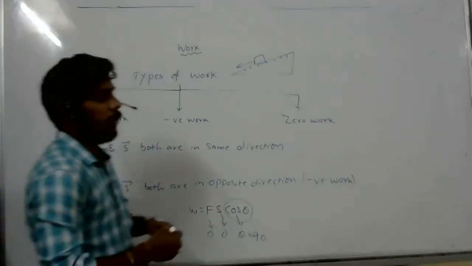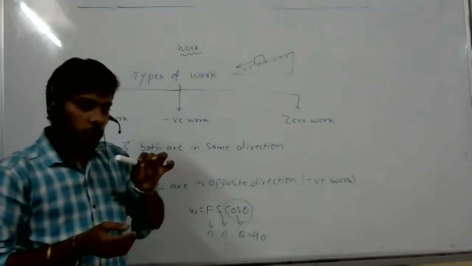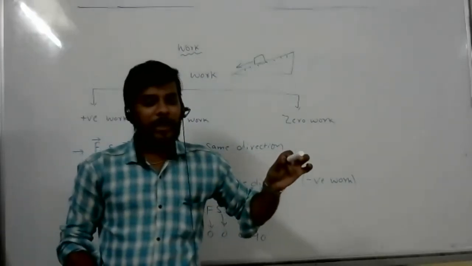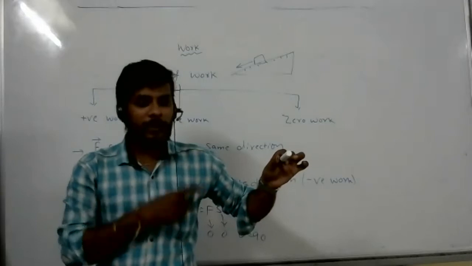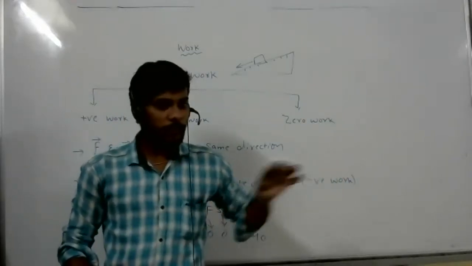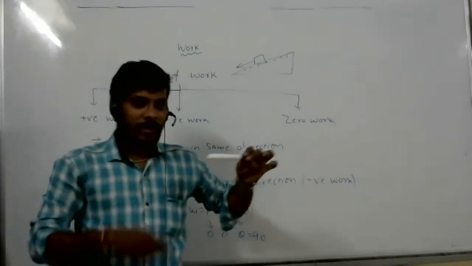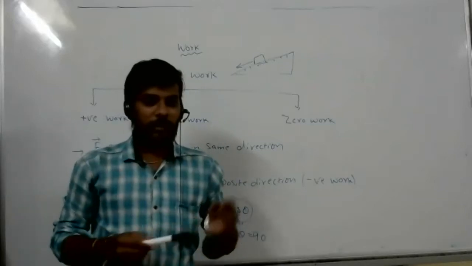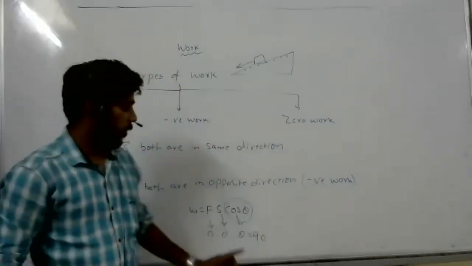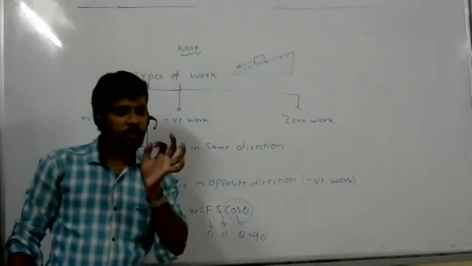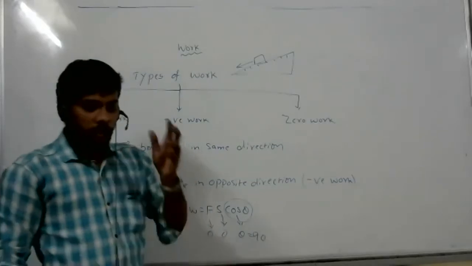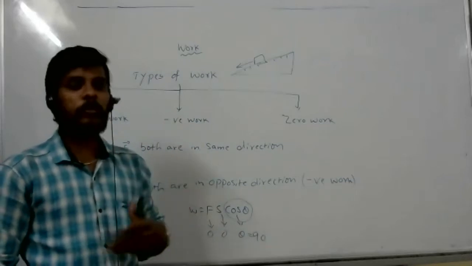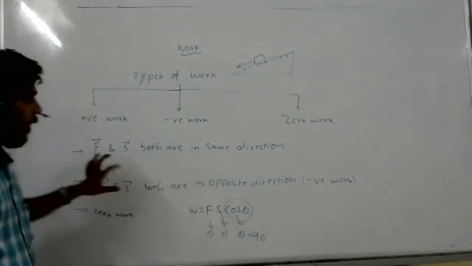Now tell me, an object is moving horizontally. What is the work done by the gravitational force? Zero, because gravity and the displacement are at a 90 degree angle. If theta is 90, cos theta becomes 0. Whatever the situation, in our mind immediately we should ask whether it is positive, negative or zero, and according to what force we have to consider the work. Keep that in mind. Any doubt?